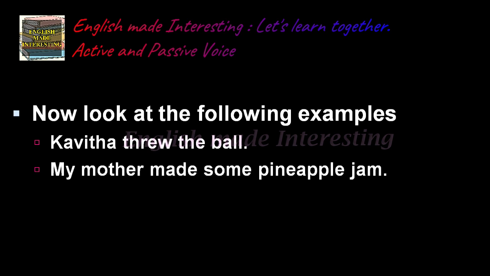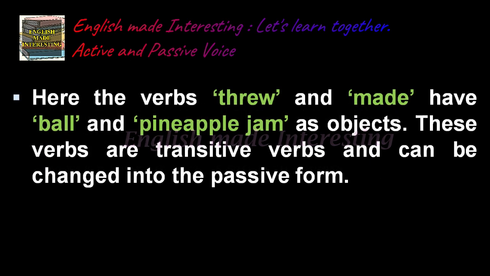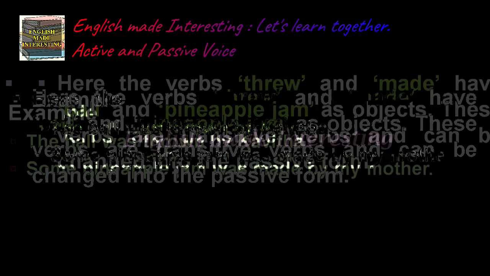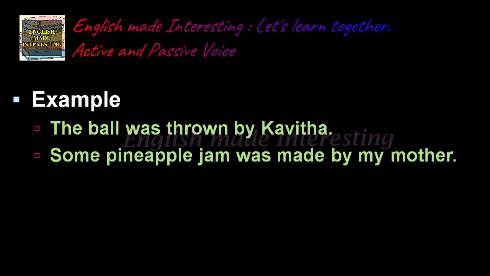Now look at the following examples. Kavita threw the ball. My mother made some pineapple jam. Here the verbs threw and made have ball and pineapple jam as objects. These verbs are transitive verbs and can be changed into the passive form. Now how do you change it? The object becomes a subject. So Kavita threw the ball. When you change it into passive form, it is written as the ball was thrown by Kavita.